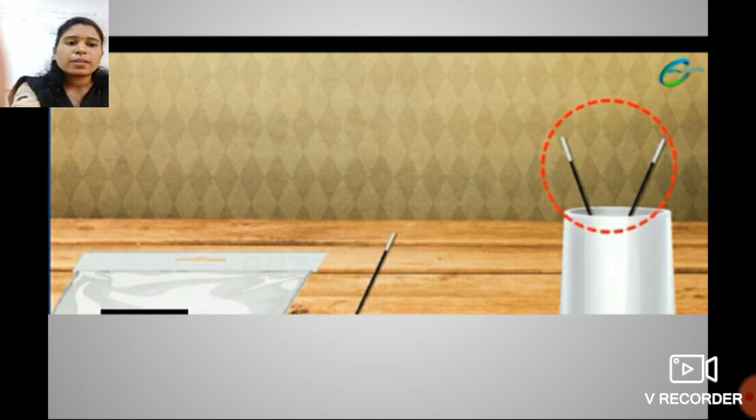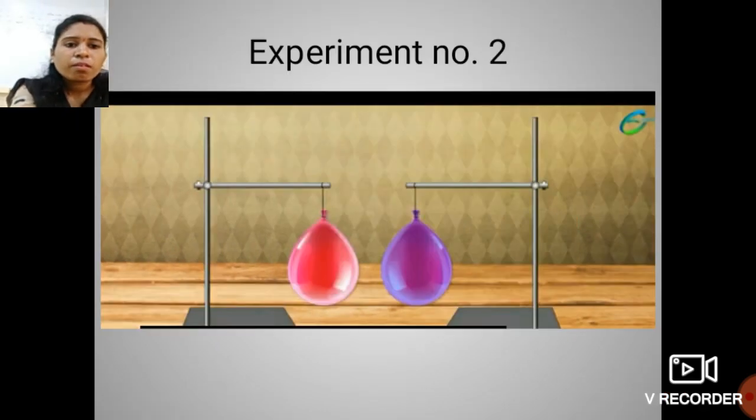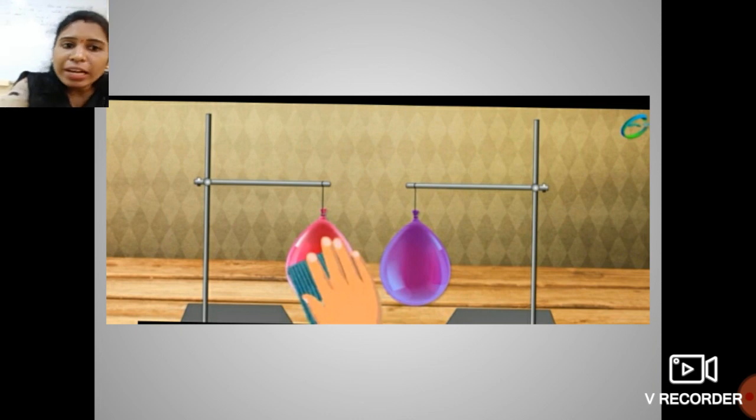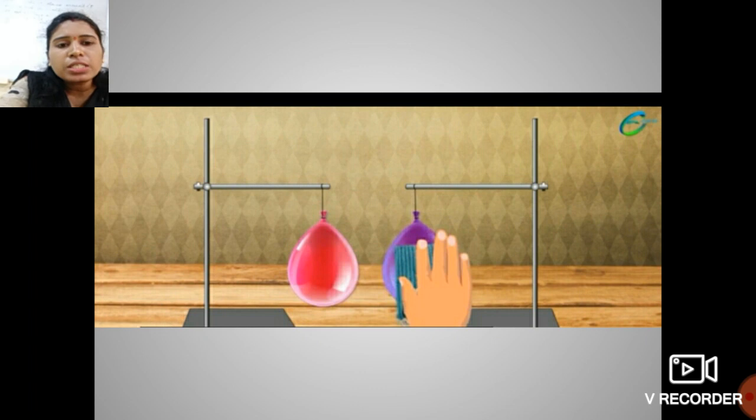See students, in this experiment we have taken these two balloons, and the first balloon is rubbed with the woolen cloth, and again the other balloon is also rubbed with the same woolen cloth, so here the rubbing object is the same.